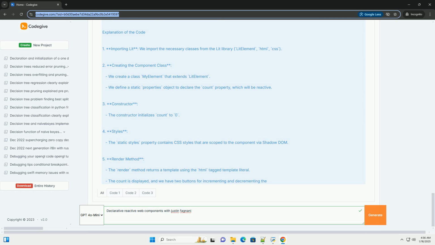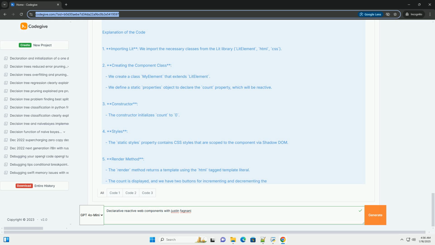Prerequisites. Before we start, make sure you have a basic understanding of HTML/CSS, JavaScript, ES6+, web components, custom elements, shadow DOM.